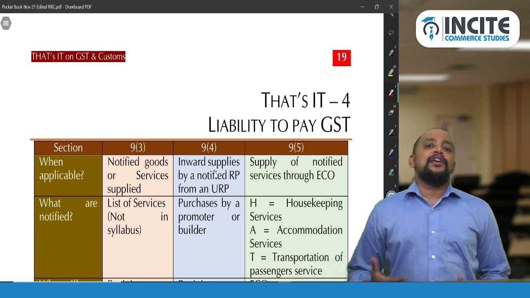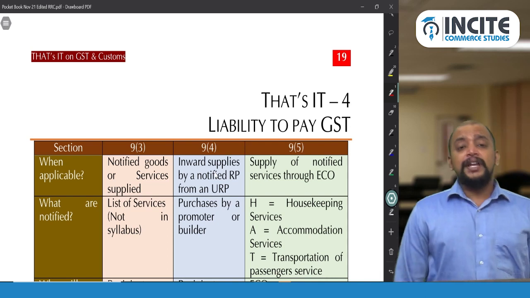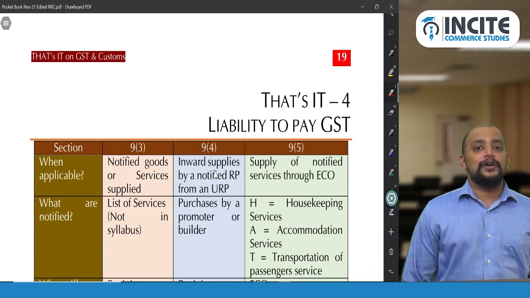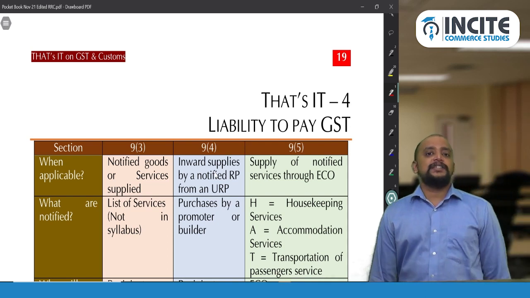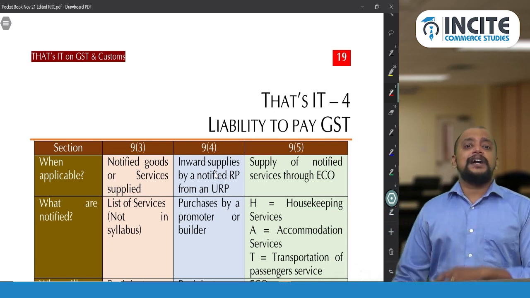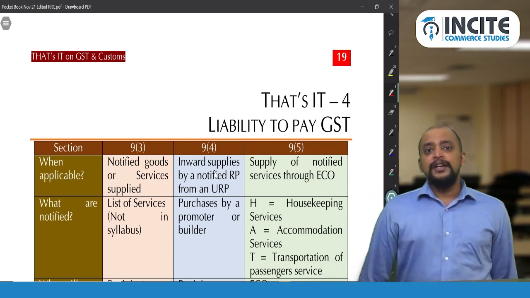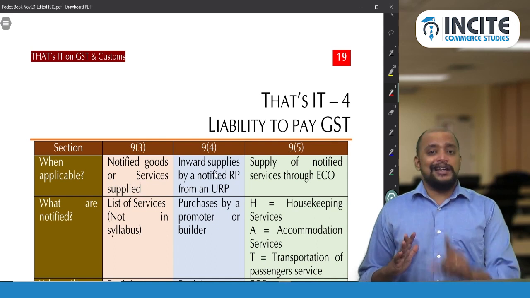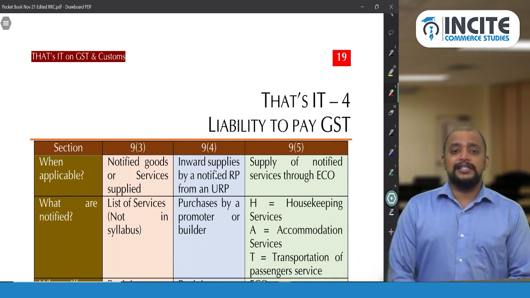So we have something called the reverse charge mechanism. Whenever the recipient is liable to pay GST to the government, it is known as reverse charge mechanism, and in the absence of RCM, it will be FCM. So here we are covering only one section, that is section 9.